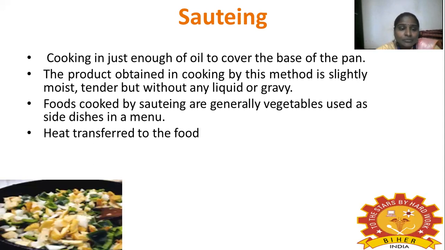The foods cooked by sauteing are generally vegetables, used as side dishes in the menu. Heat is transferred to the food. Mostly the sauteing process is used for vegetables. We add some oil, which is used to cover the base of the pan.